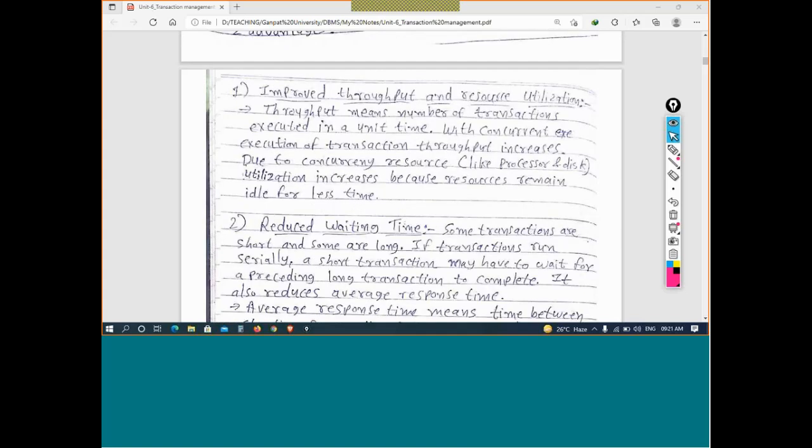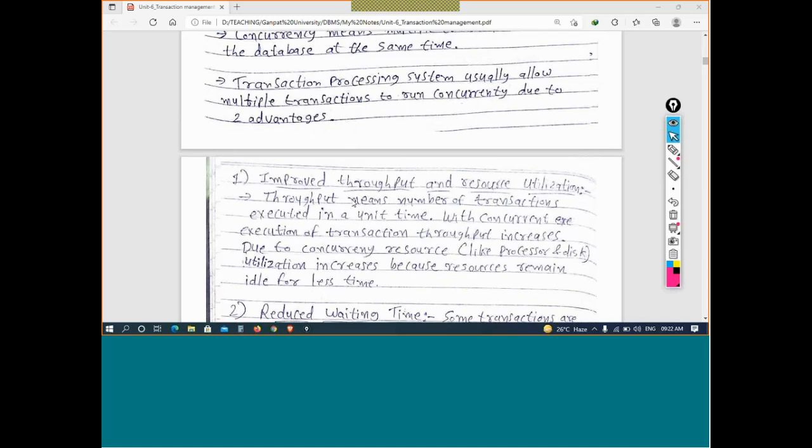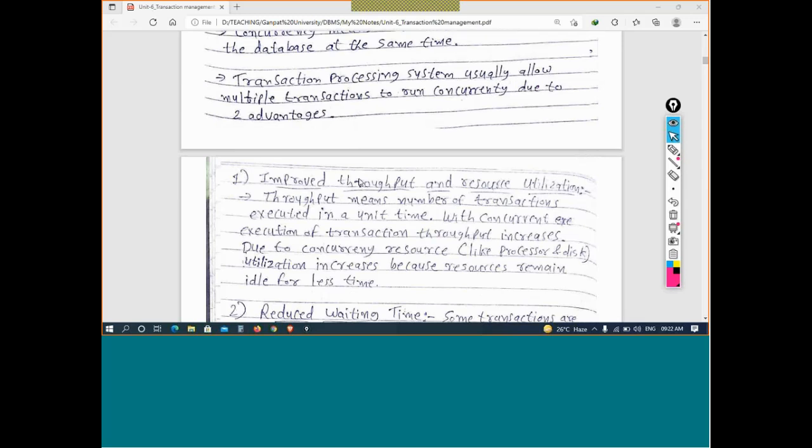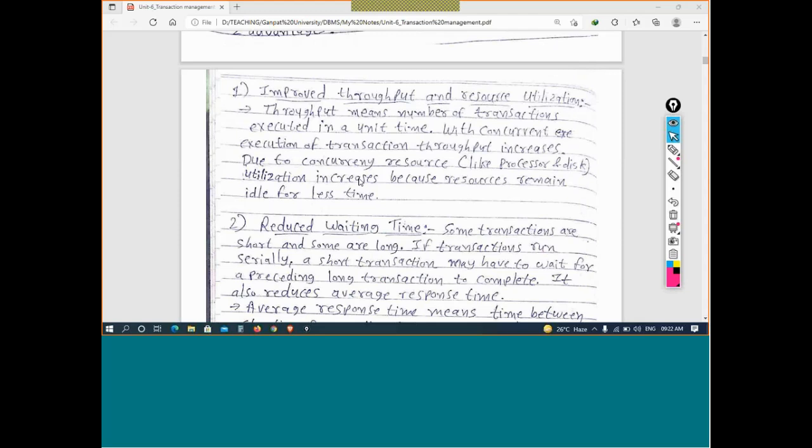Okay, and throughput is improved and resource utilization is very good. So hardware है हमारे पास, like processor, disk, RAM, the utilization of those resources is very good, right? But the very big disadvantage is that it does not guarantee the consistency and integrity of the database, right? Now in serial manner, it takes more time for completion of the transaction. Resource utilization is less, waiting time is more, but it guarantees that the consistency and integrity of the database will be maintained. So both have pros and cons, and both are very important for us, right?